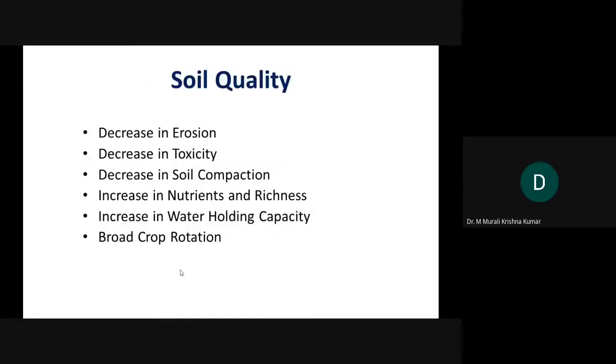Then as far as soil quality is concerned, as I told you, biodynamic agriculture increases soil quality, water retention, and it significantly reduces erosion, decreases toxicity, and soil compaction, because moisture is there. Soil will become more sticky. A lot of nutrients and richness in quality of the produce, increase in water holding capacity, broad crop rotation will be there.